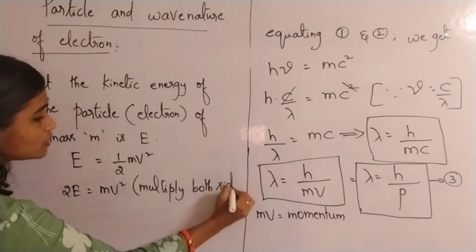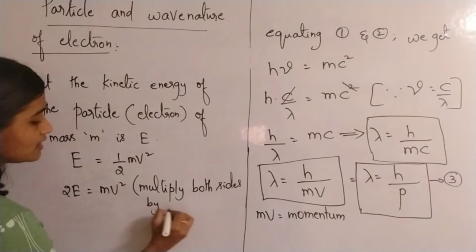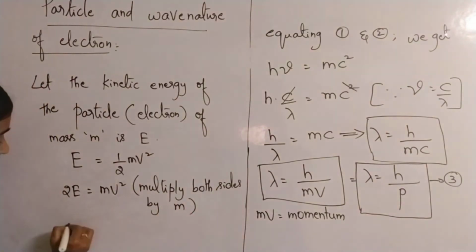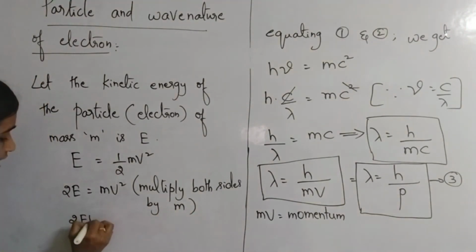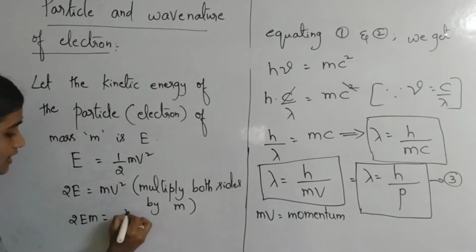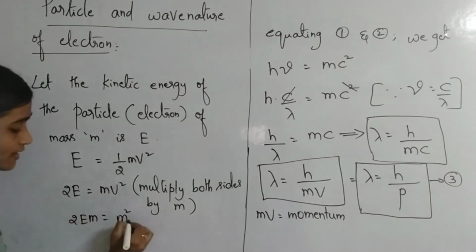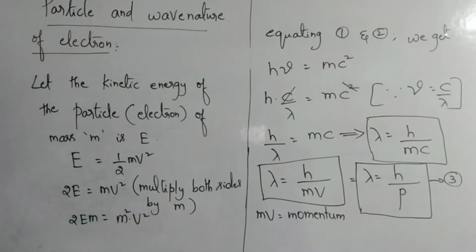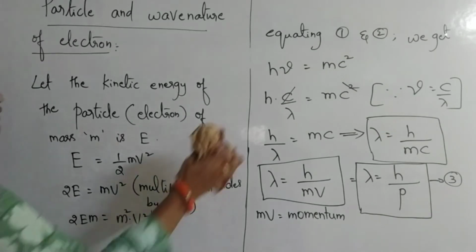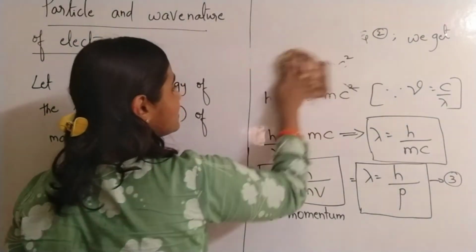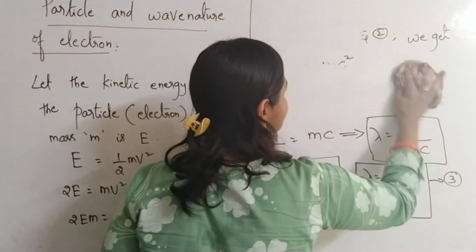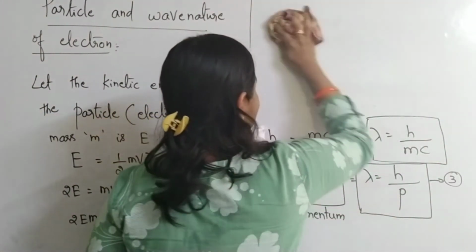Multiply both sides by small m. What will you get? 2 into E into m is equal to, here also you are multiplying it with m, so m will become m square into v square. So 2Em is equal to m square into v square. I am just writing the same thing here again. Please, without any confusion, write and practice.